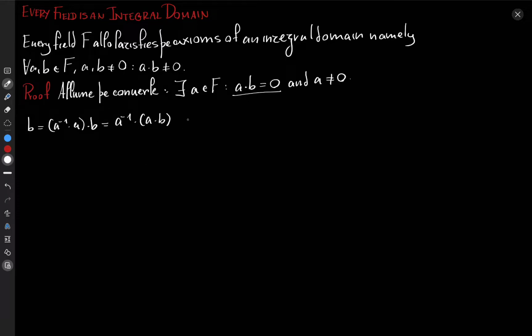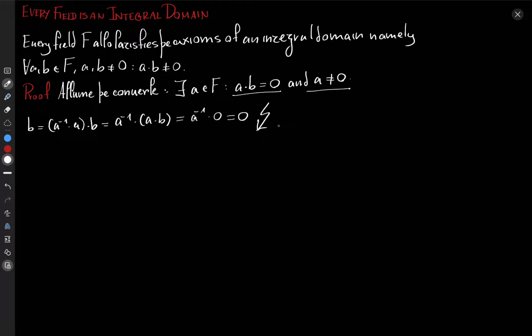But we know that this is 0. So we have the A inverse times 0, which itself is of course 0, or the additive identity. Now, this is a contradiction, because we only require of the element A to be non-zero. We haven't specified anything about the element B, it's simply a random element.